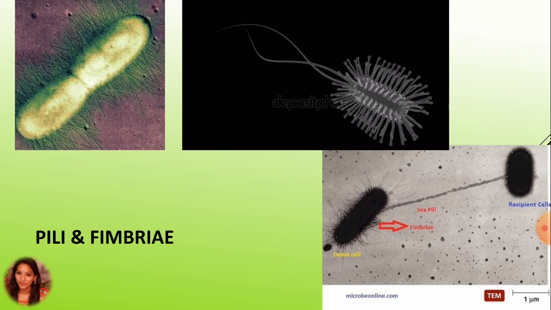They are made up of a protein known as pilin, and there may be 100 to 400 pili distributed over the surface of the bacterial cell. These pili are of type I. Out of these pili, 1 to 3 are sex pili, also known as F pili, which are useful in conjugation and attachment to other bacteria.